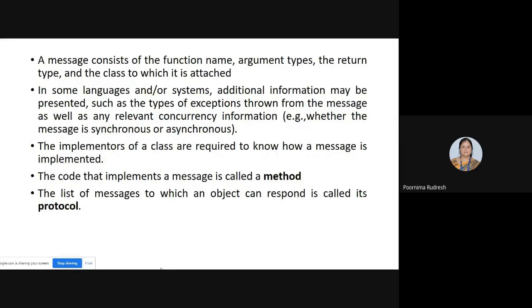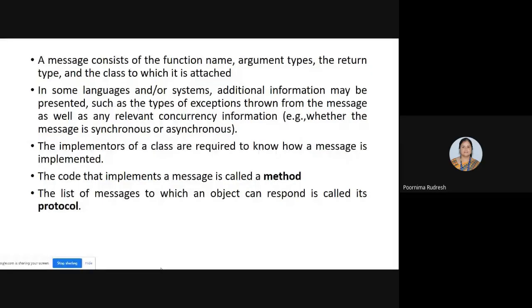Method is an implementation part of a message. Very good. And message is any function name or argument, that we can say is a behavior of the object. Behavior of the object is called a message, and implementing of that message is called a method. Understood? Clear now? The difference, what a message is and what a method is.